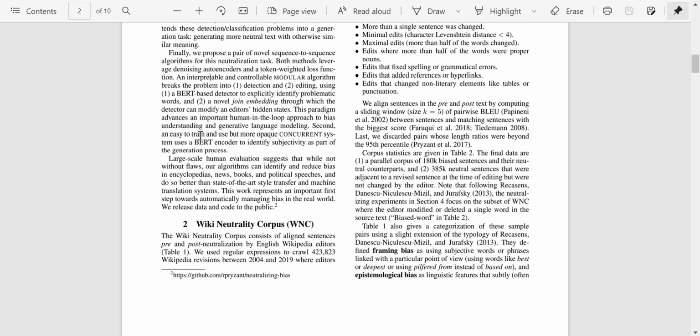Second, an easy to train and use but more opaque concurrent system uses a BERT encoder to identify subjectivity as part of the generation process.